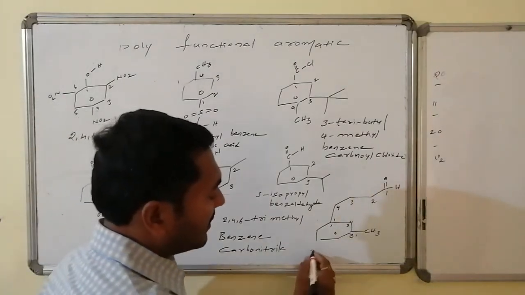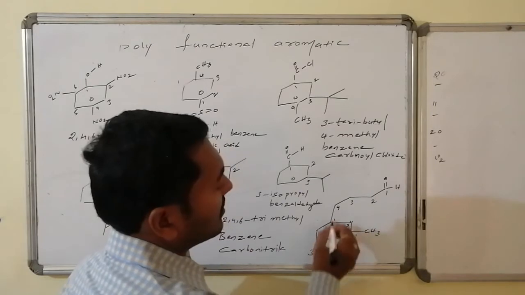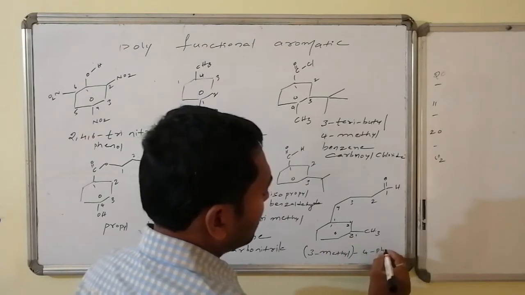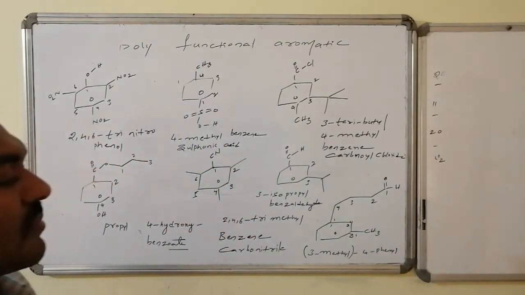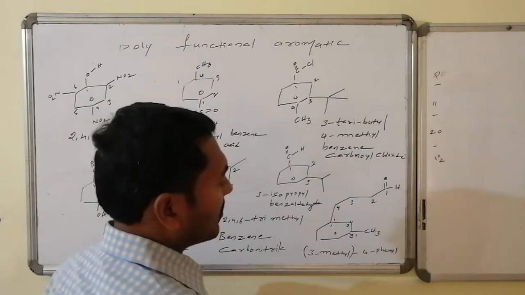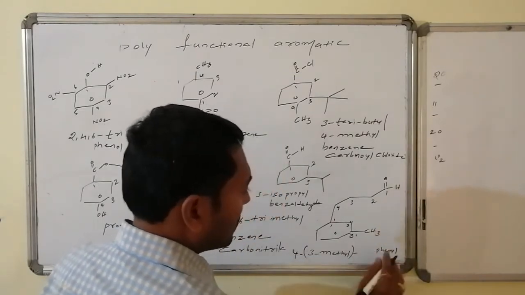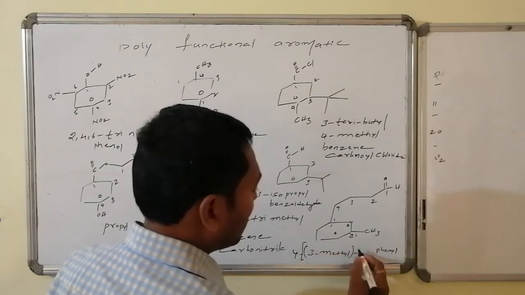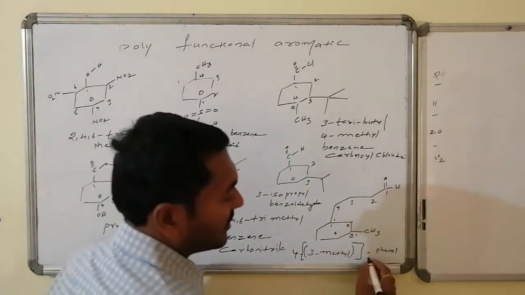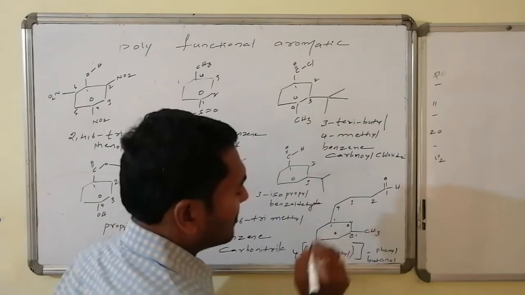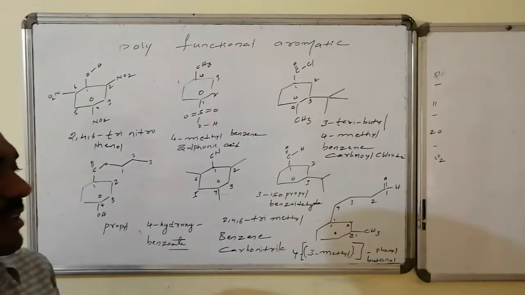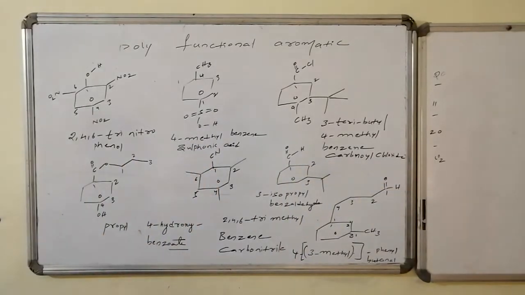So therefore 3-methyl, 4-phenyl, that is 4 carbons containing aldehyde, butanal. 4 of phenyl, in which at its third position there is a methyl group. 4 of 3-methyl phenyl, butanal is the name of the organic compound.